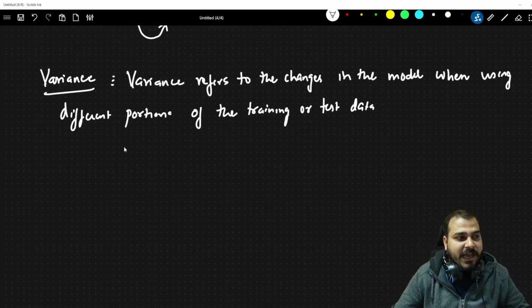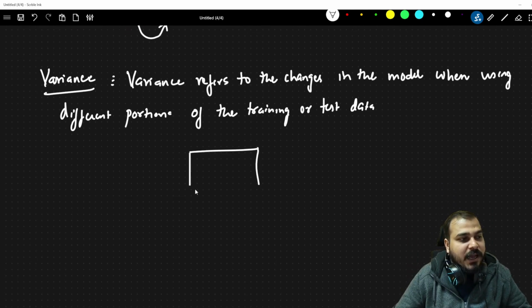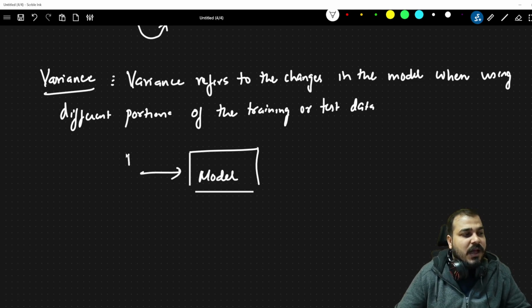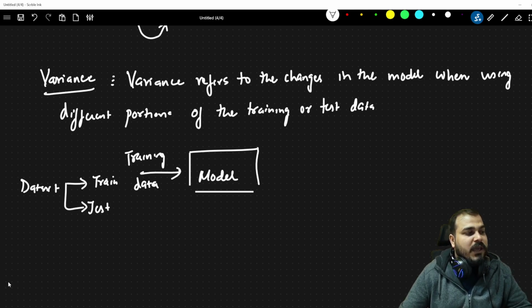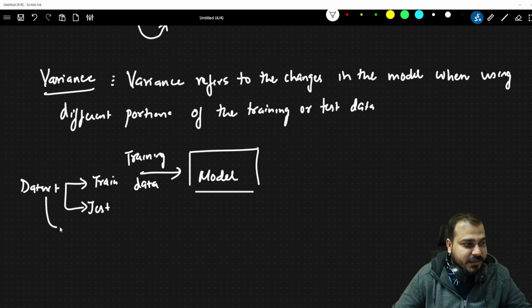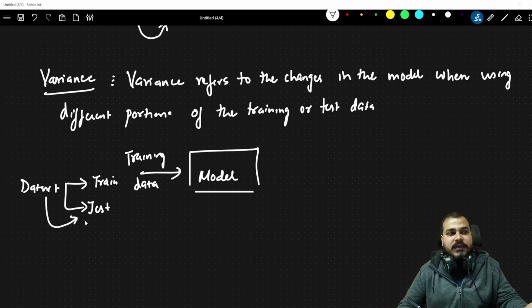Whenever we have a model, understand from the definition and everything will make sense. I am initially training with the training data, because we divide our data set into two parts: train data and test data. The test data is a part of that particular data set, right?